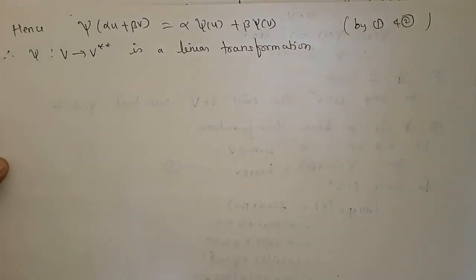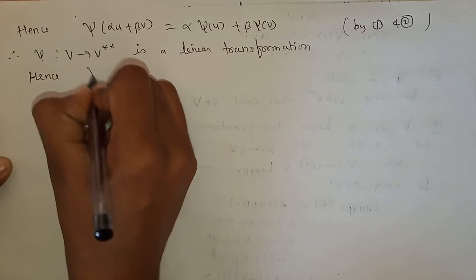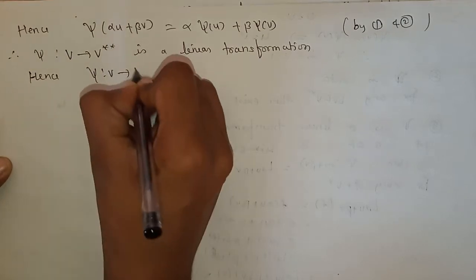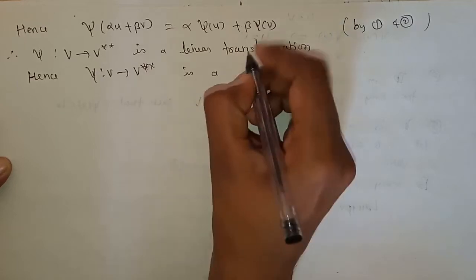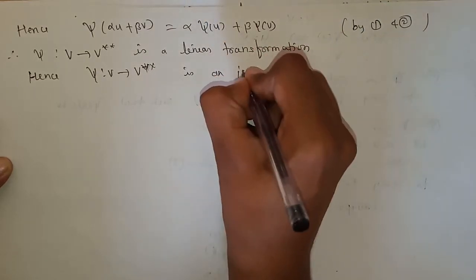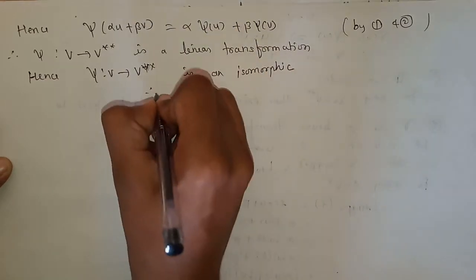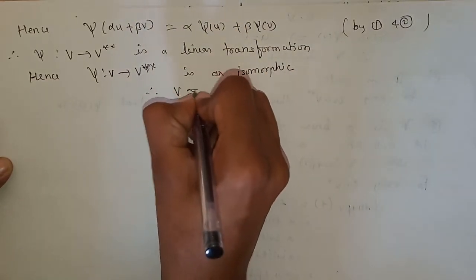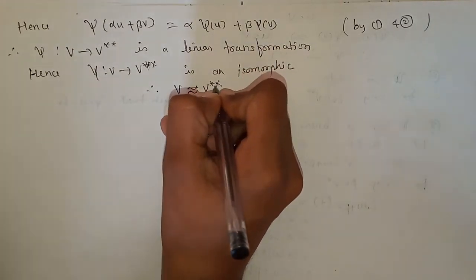So we have proved here that psi is 1-1, psi is onto, and psi is linear. Hence psi, a mapping from V to V double star, is an isomorphism, or isomorphic. Therefore V is isomorphic to V double star. So this is the proof.